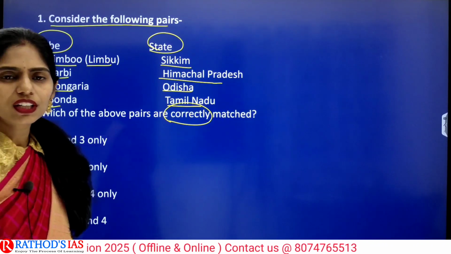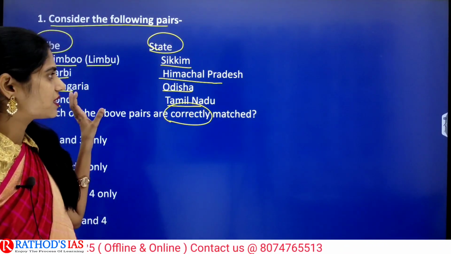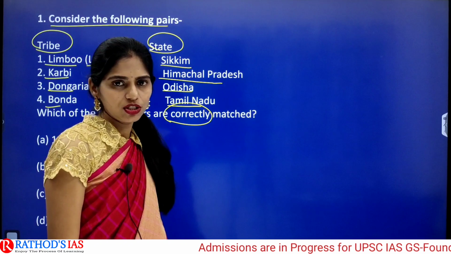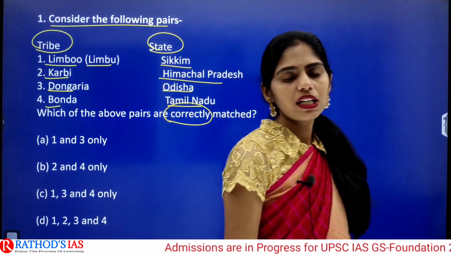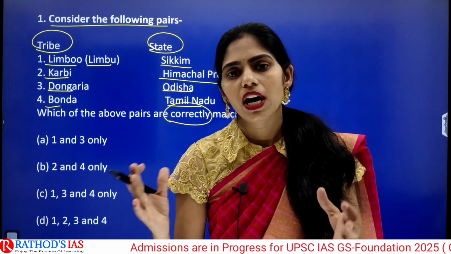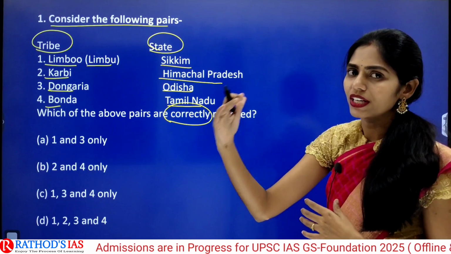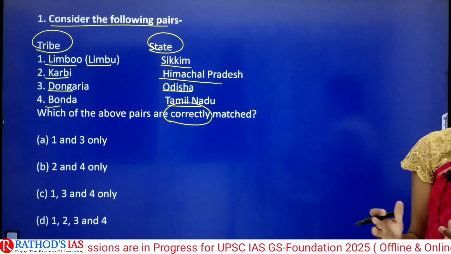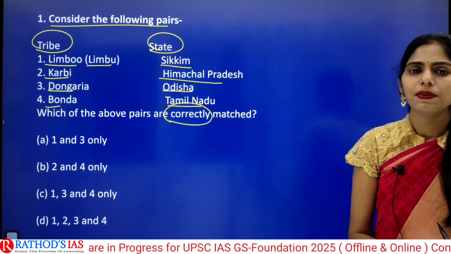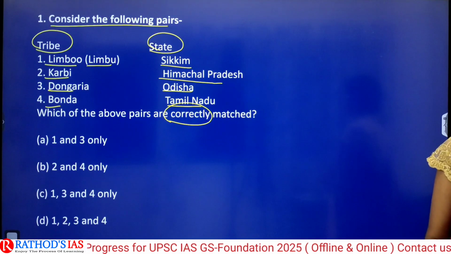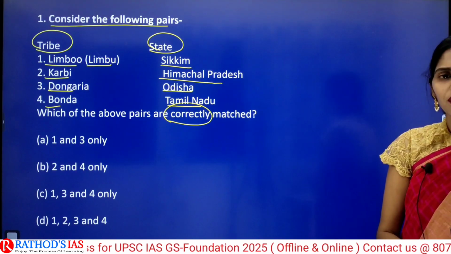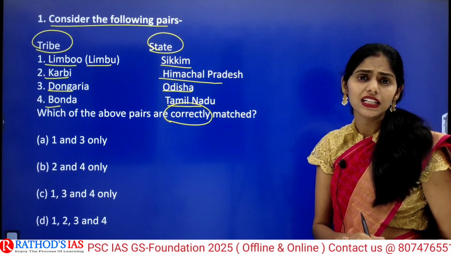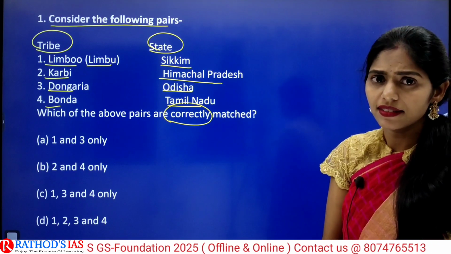And this year in 2024 prelims, you can expect this type of similar pattern of question, because recently a bill passed to add some tribal groups from Odisha and Andhra Pradesh into the ST list, and especially in Manipur, Meiteis are demanding ST status, and even recently in Himachal Pradesh, the Hatti tribe got ST status.